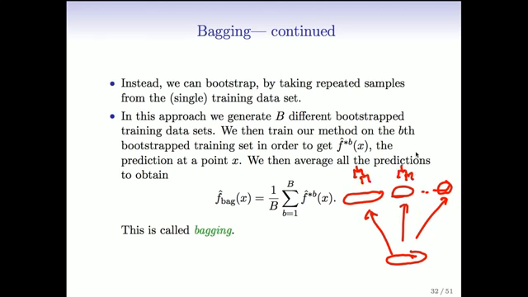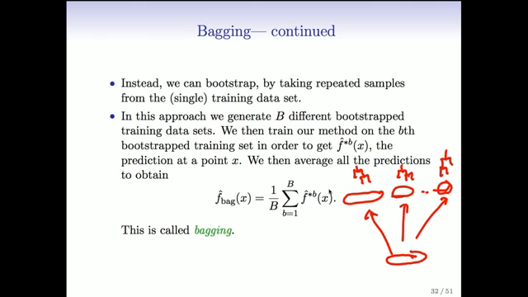Actually, quite big trees. I said little tree, but in fact, it turns out we don't need to worry about pruning the trees. We can grow large trees, and when we average them, we'll reduce variance. So we don't need to prune even. That's another happy coincidence. So notation-wise, we'll call the tree that we grow on the Bth sample, again, B going from maybe 1 to 200, f hat star B of x. So the prediction at feature x for the Bth tree we'll call f hat star B of x.